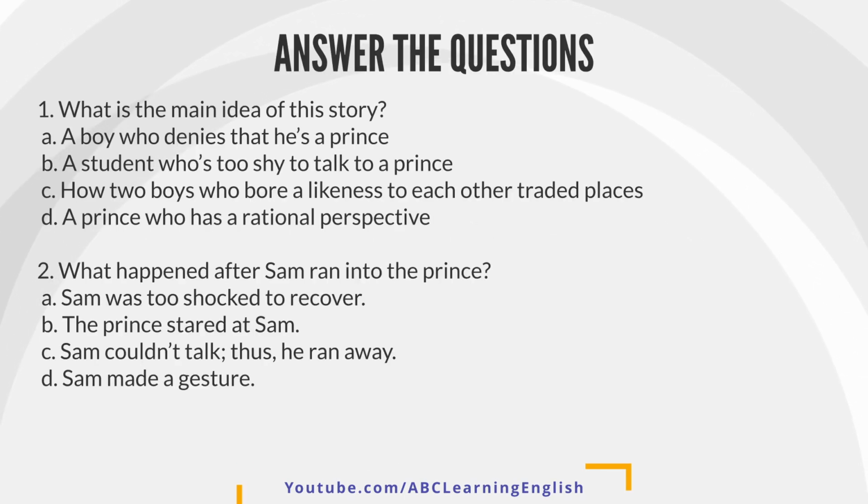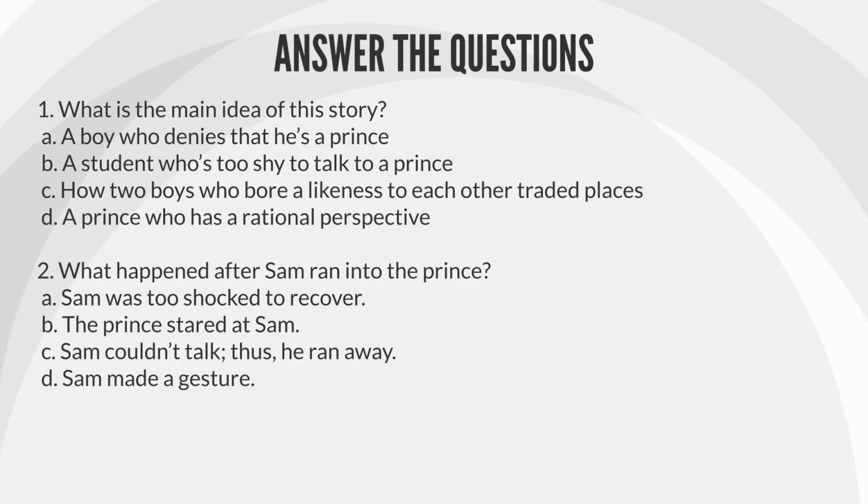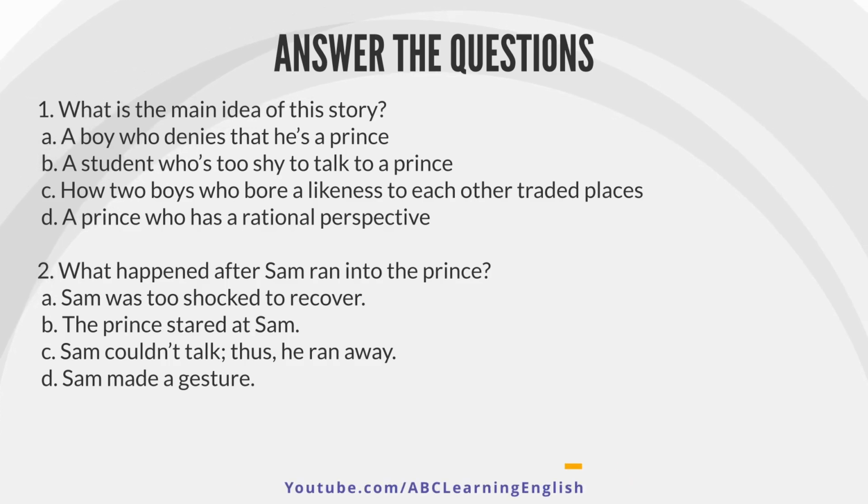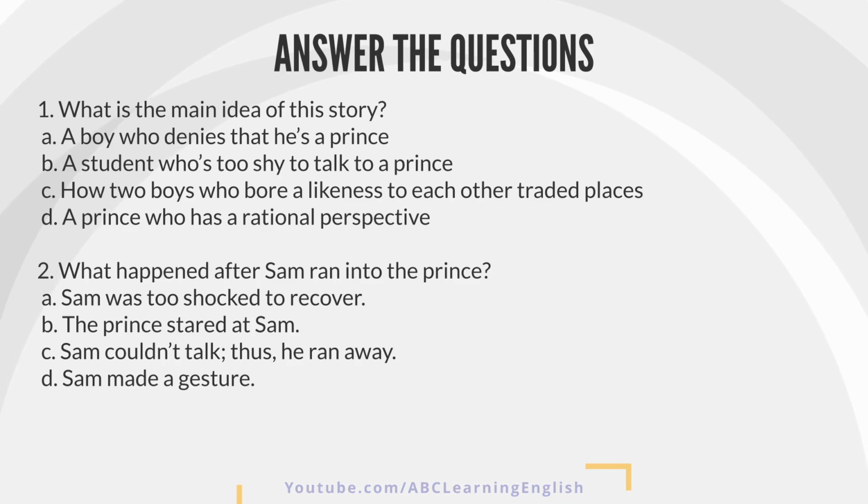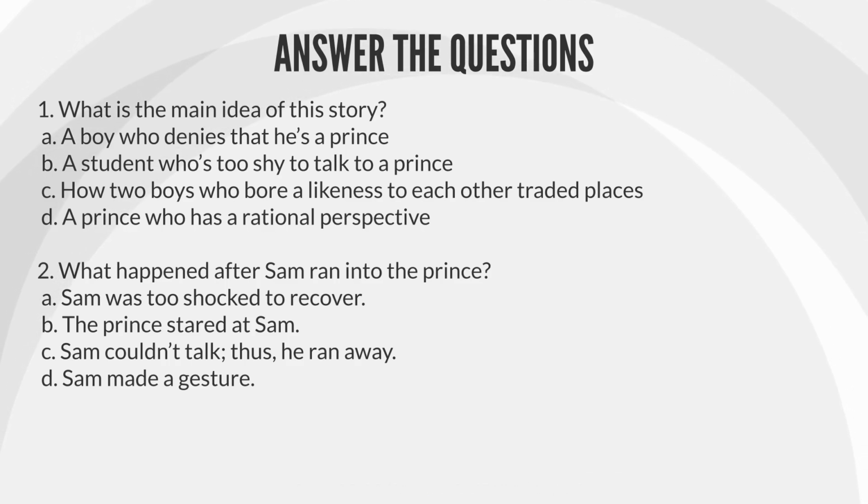1. What is the main idea of this story? A. A boy who denies that he's a prince. B. A student who's too shy to talk to a prince. C. How two boys who bore a likeness to each other traded places. D. A prince who has a rational perspective.